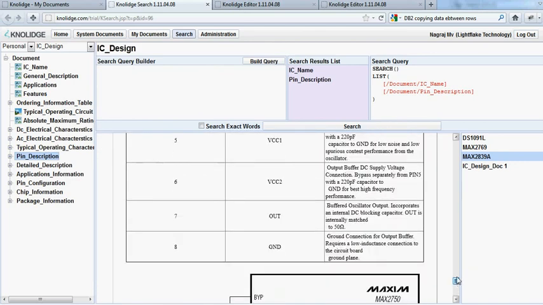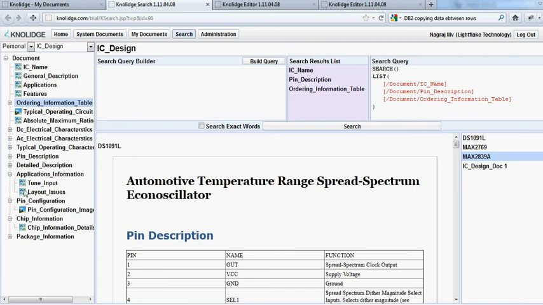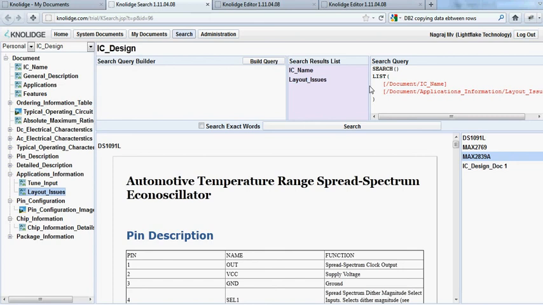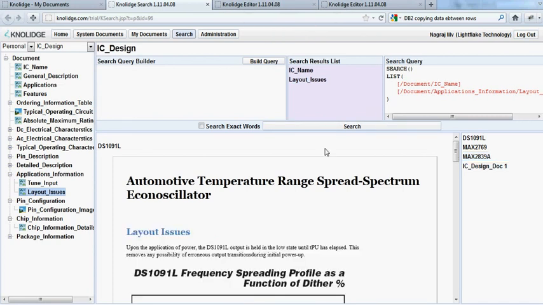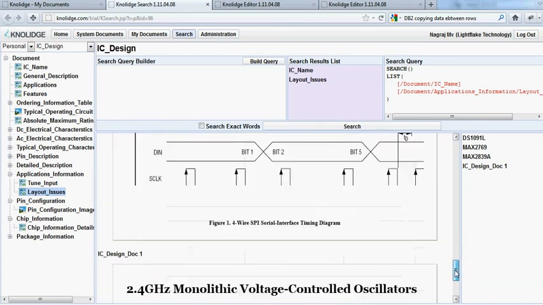So this gives a lot of power. Right now it's only 4 documents, but just imagine there are hundreds of documents, and we are interested only in one particular feature. We want to have a look at one particular feature. So basically we can list all those here. For example, we want to have the ordering information table, and the layout issues. I just want to see all the layout issues which my company has been facing. So here it is. I just get the layout issues for all the various ICs.